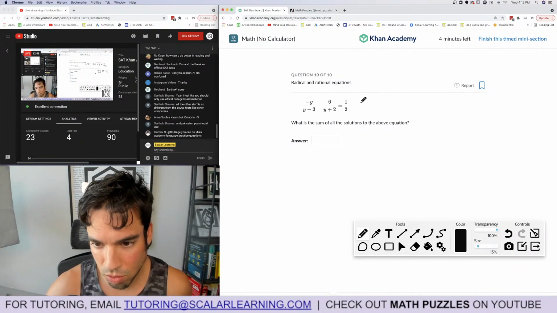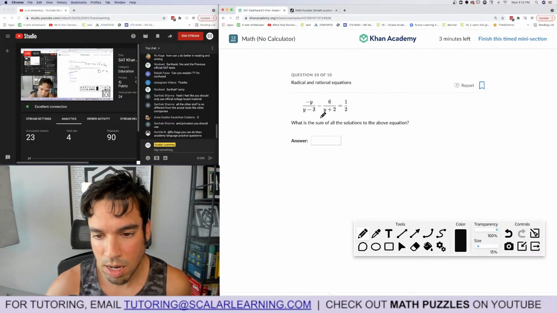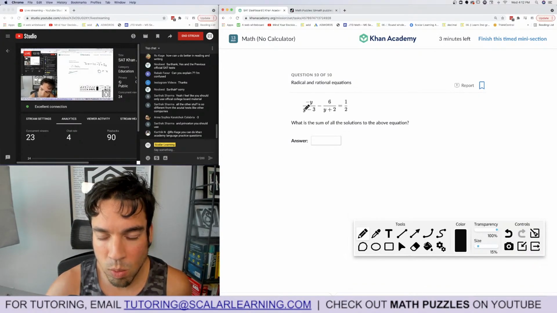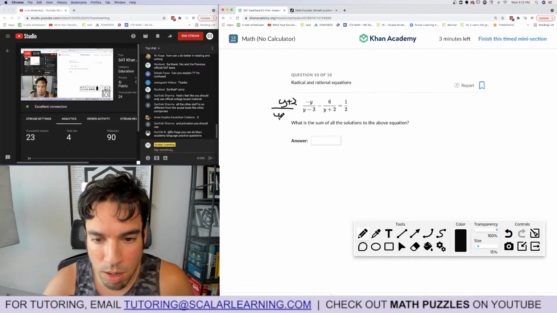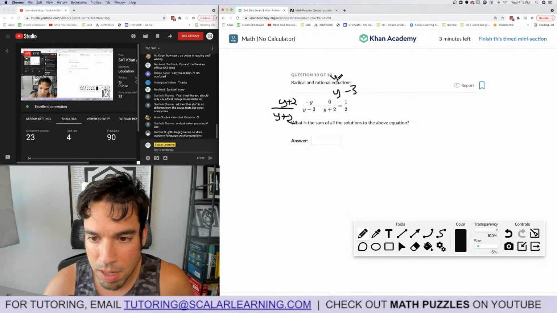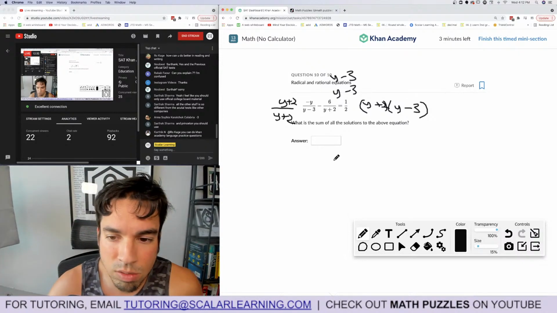So what I'm going to do is get everything over a common denominator. So I'm going to multiply this by y plus 2, this times y minus 3, and this times both. So that one times y plus 2 over y plus 2. That one times y minus 3 over y minus 3. And this one times both y plus 2, y minus 3 on top and bottom. Okay, I just got to hustle because we're running out of time.